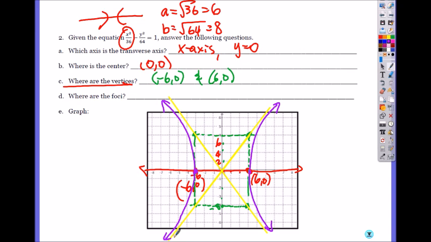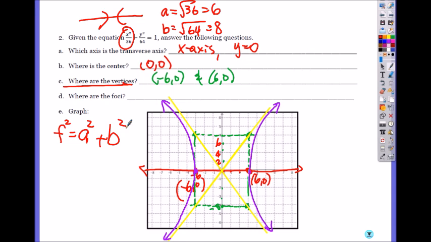And how do you find foci? As you can see, the foci is bigger than A and B. So you do F squared equals A squared plus B squared. Now, for the ellipse, it was A squared minus B squared. For hyperbola, it's A squared plus B squared.